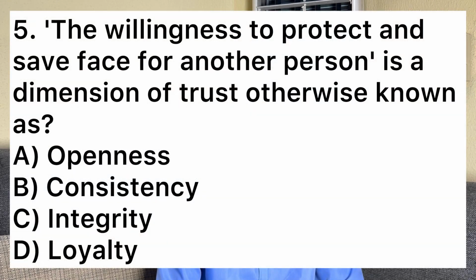Number five says the willingness to protect and save face for another person is a dimension of trust, otherwise known as A, openness, B, consistency, C, integrity, D, loyalty. So the correct answer is D, loyalty. Once you are willing to protect someone, it means you are loyal to the person. So the answer is D, loyalty. Let's move on to number six.